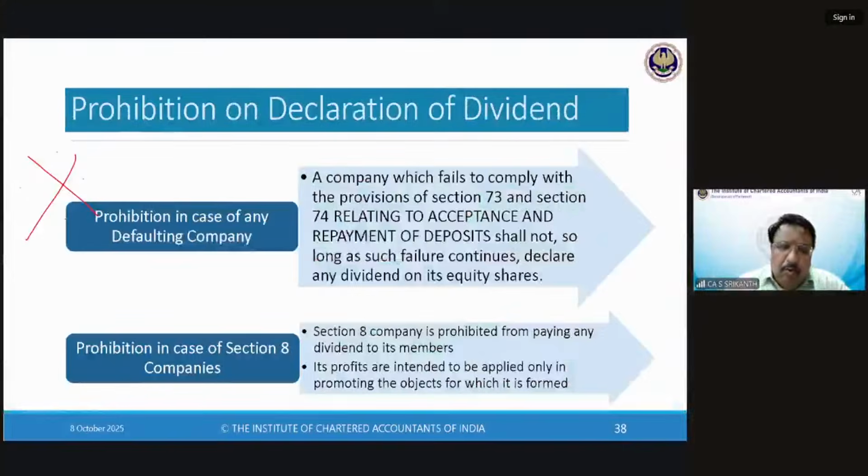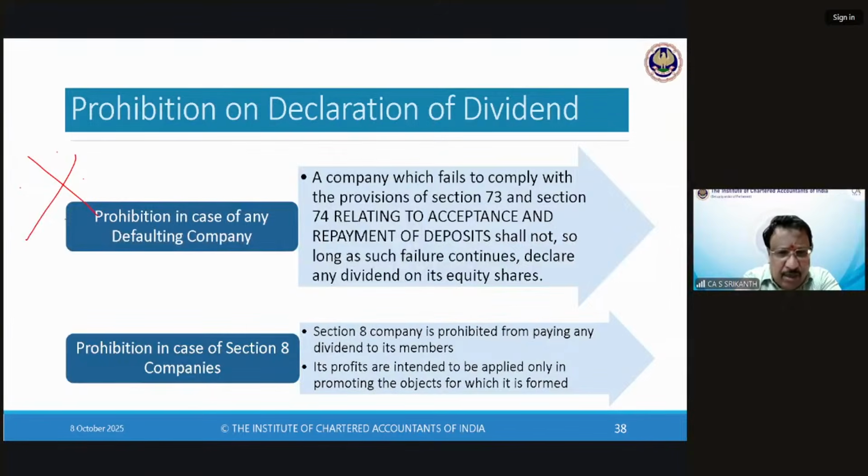We saw all this. Now we come to this, though it's very innocuous, remember this. Failure to pay a deposit and failure to comply with the provisions of 73 and 74 relating to acceptance and repayment: straight away, you cannot declare a dividend. So, one important prohibition. Non-repayment of deposits and non-compliance with 73 and 74 are frequent repeat points in many sections where they prevent a company from doing certain things, for example, intercorporate loans and advances, and so on.